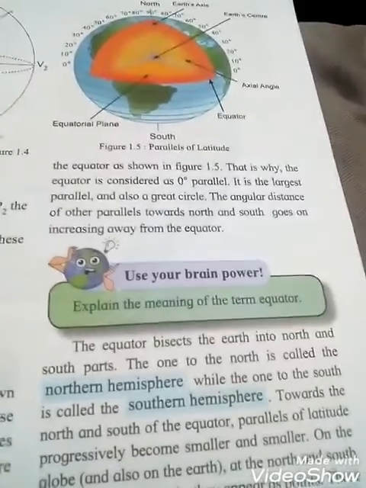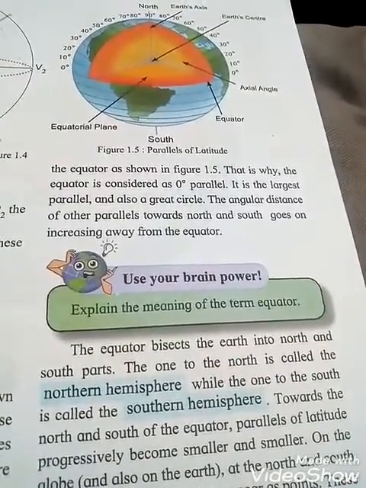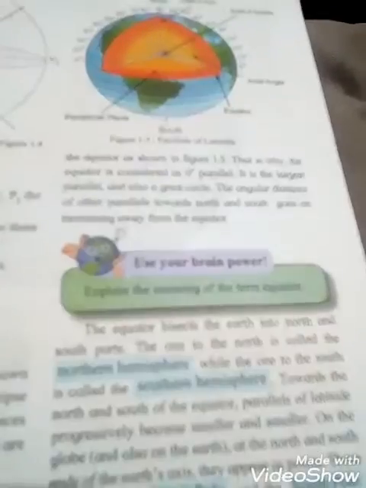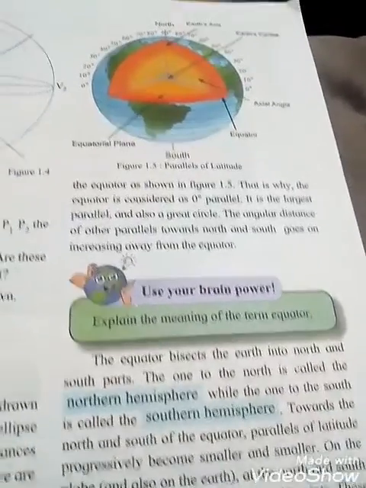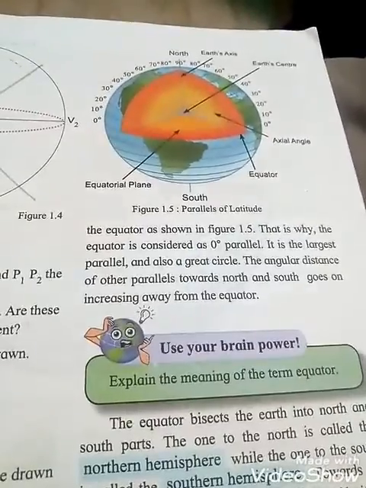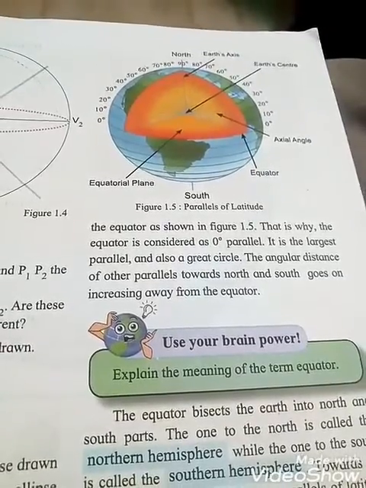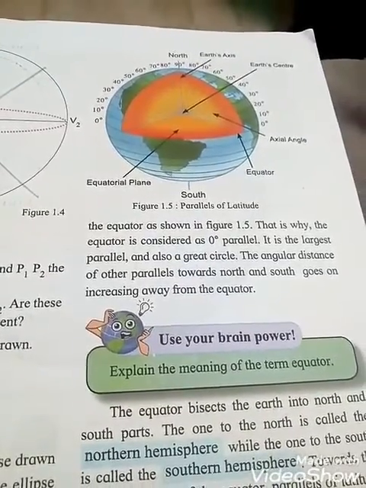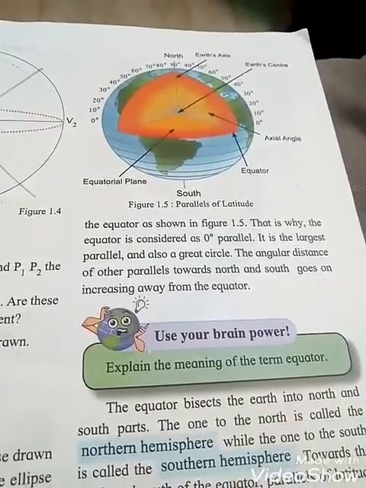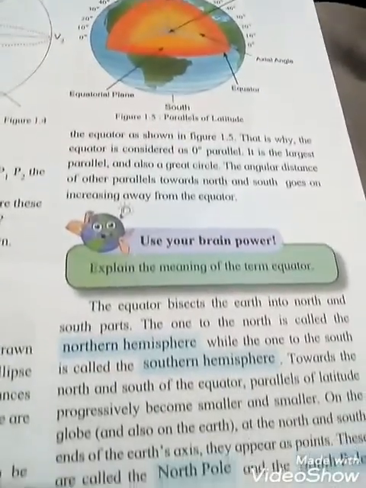The one to the north is called the Northern Hemisphere, while the one to the south is called the Southern Hemisphere. So 0 degrees means the equator. 10 degrees N, 20 degrees N is the northern part, and 10 degrees S, 20 degrees S is the southern part.